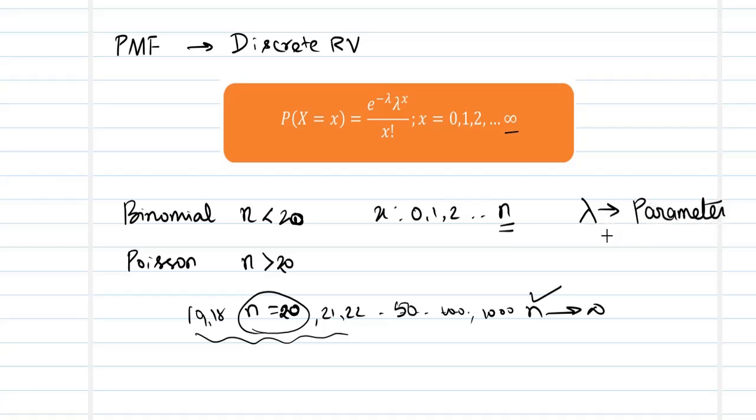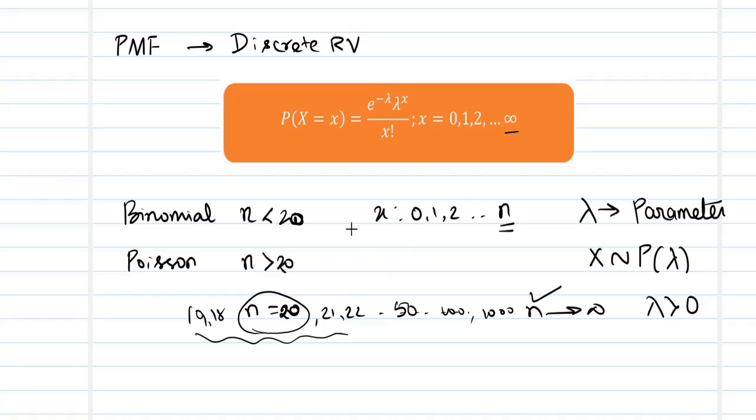Once this value is known to us, everything else gets fixed. We don't want any other information apart from this lambda to fix a Poisson distribution. In which case we say x follows a Poisson distribution with parameter lambda. And the nature of the parameter lambda is such that lambda is always greater than 0. It remains a positive quantity.